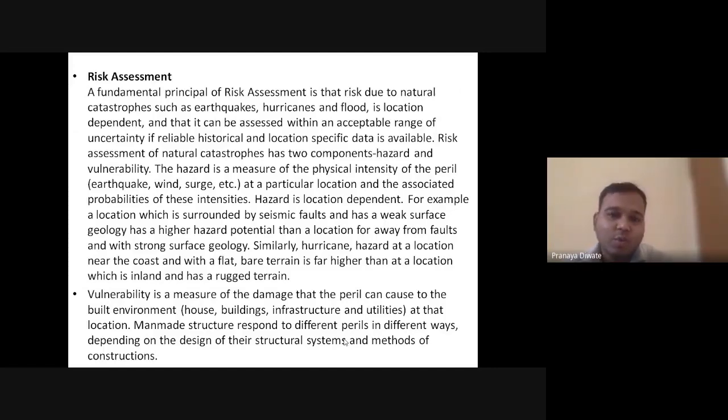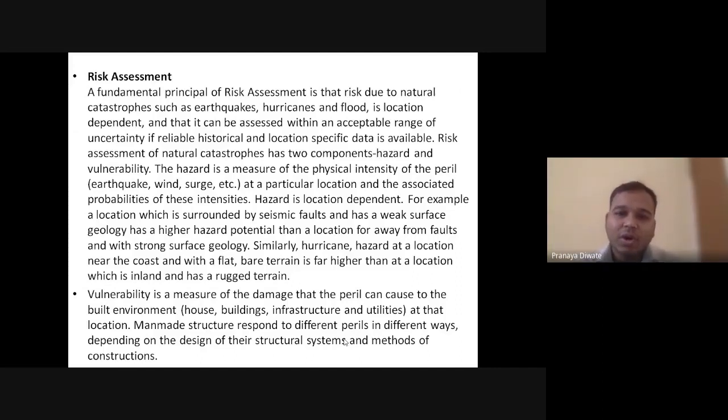You may have very less chances of a flood in the eastern part of Rajasthan, and very less chances of an earthquake in the stable plateau of the southern peninsula of India. You also have very less chances of a flood where you don't have a major river channel.